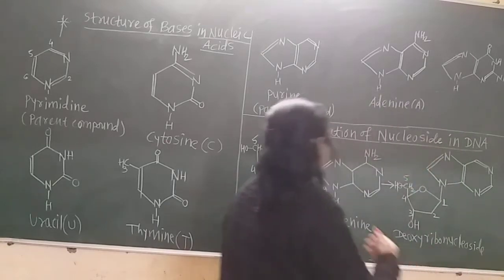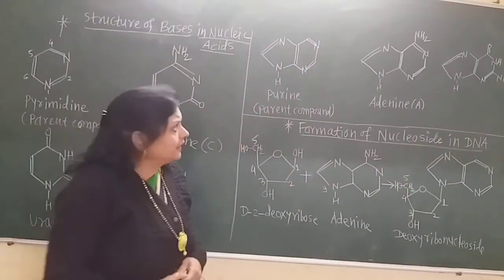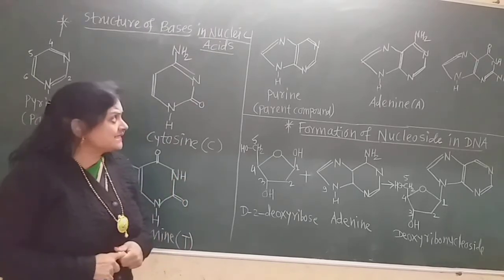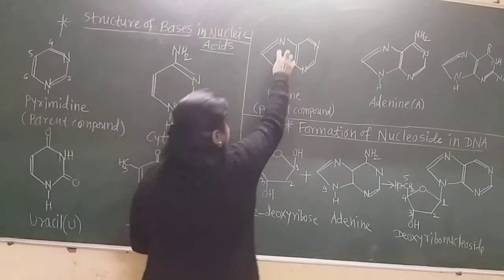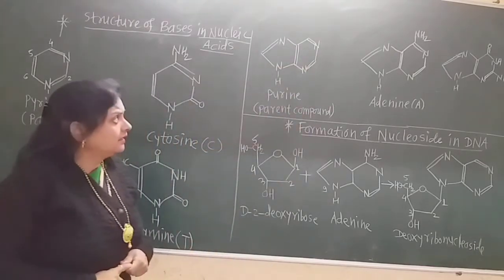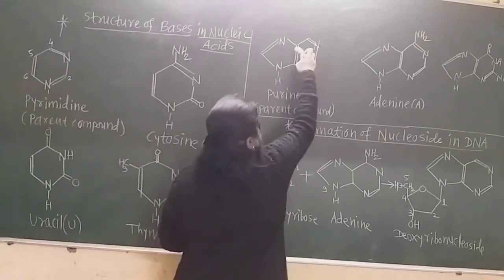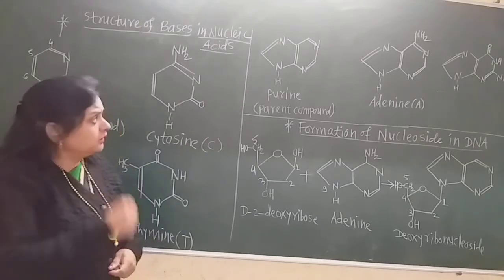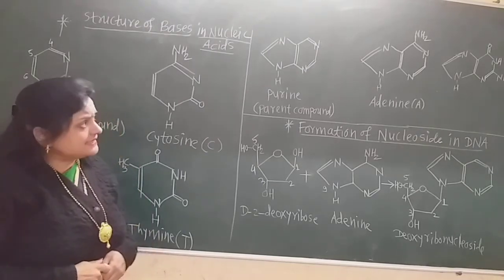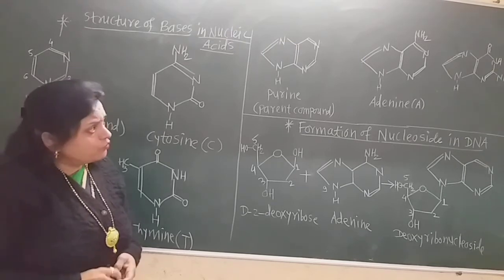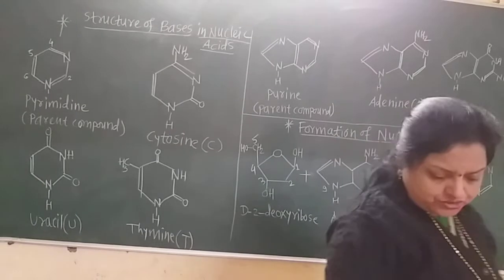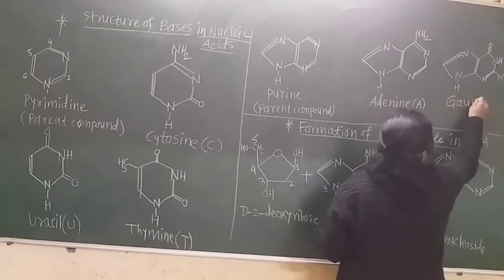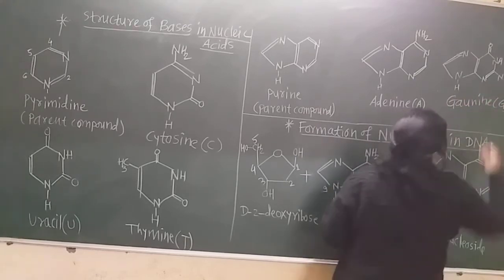Now, come to the second type of nitrogenous bases, that is the purine. Purine is the parent compound. It has 2 rings, and in total 4 nitrogen atoms are there. This hexacyclic ring has 2 nitrogen atoms and the pentacyclic ring also has 2 nitrogen atoms. Now, these are aromatic, as there are alternate single and double bonds. The name of the last nitrogenous base is guanine, shown by the capital G.